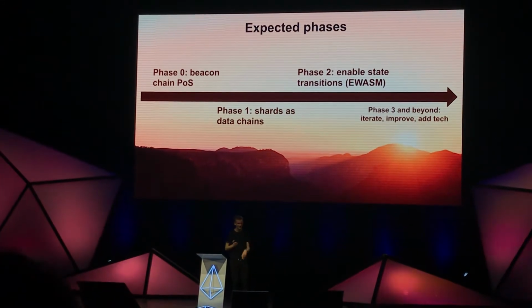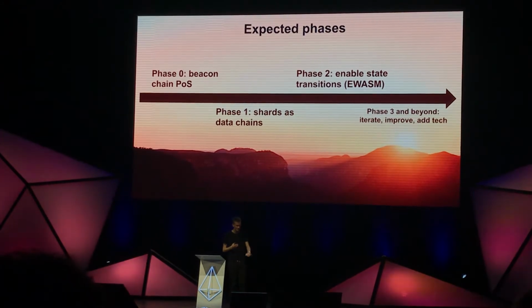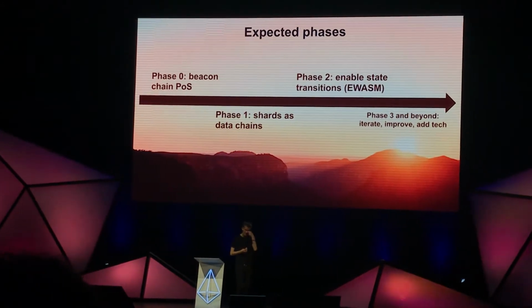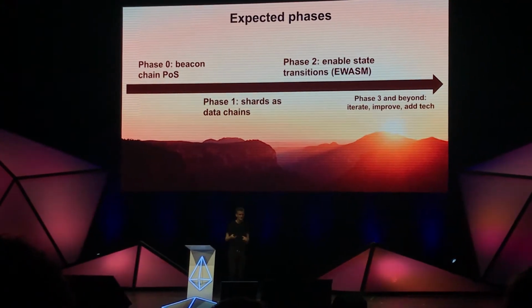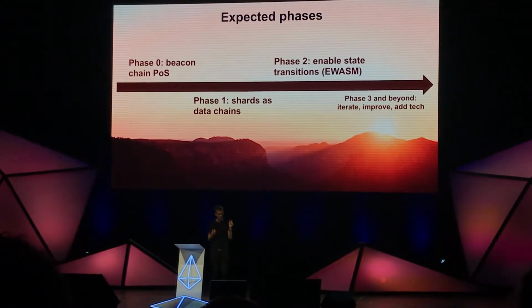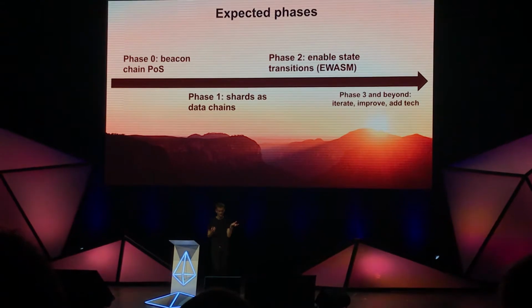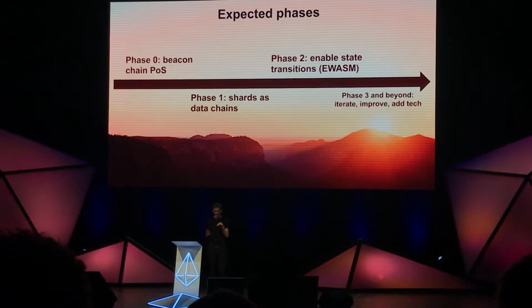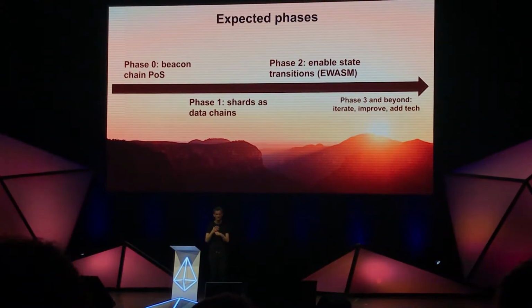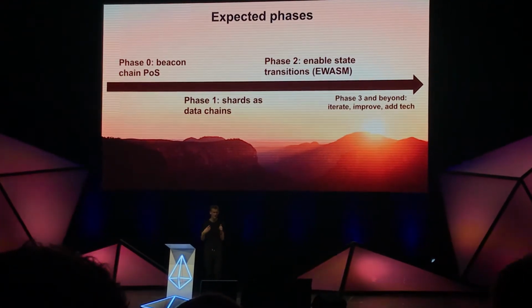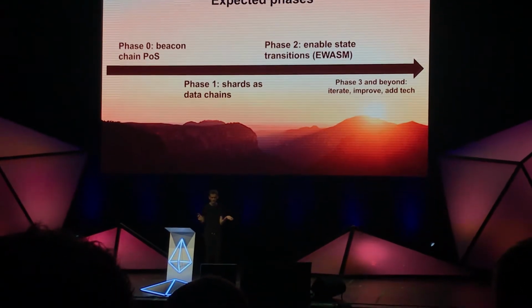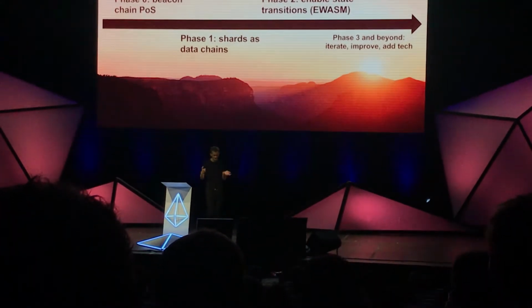Phase 1, shards as data chains. So basically this is where the sharding part turns on, right? Here, it's a simplified version that doesn't do sharding of state, it does sharding of data. So you can throw data on the chain, you could try to build a state execution engine yourself, but really the simplest thing to use it for is data.